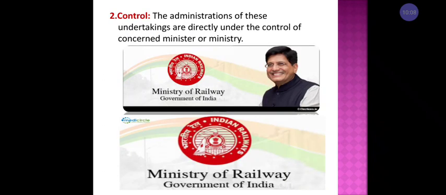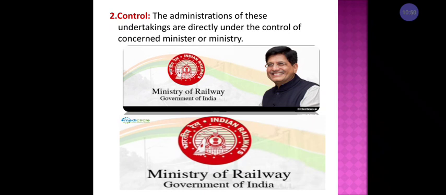And next we have control. You have seen in different forms of business organization, for example sole proprietorship, that all the decisions are taken by a single person. And in a Hindu undivided family business, the Karta controls the business. Like that, in departmental undertaking, who controls the business or takes all the decisions? Here, the administration of these undertakings is directly under the control of the concerned minister or ministry.